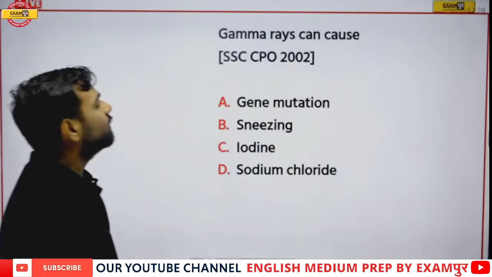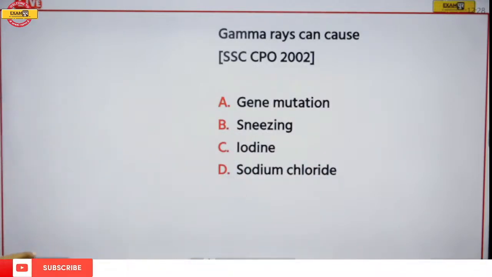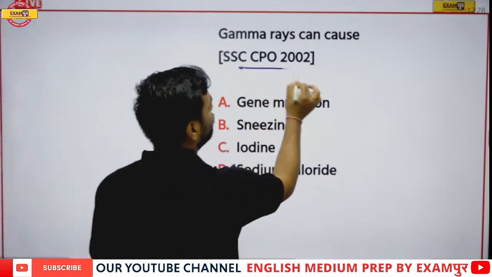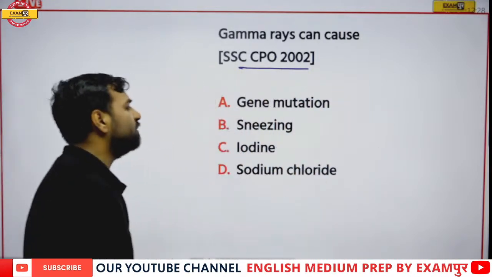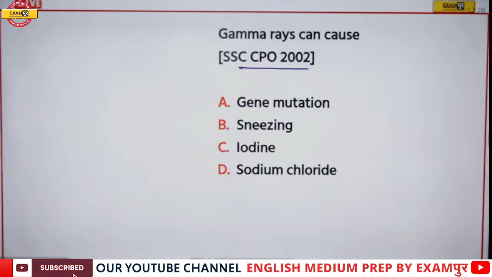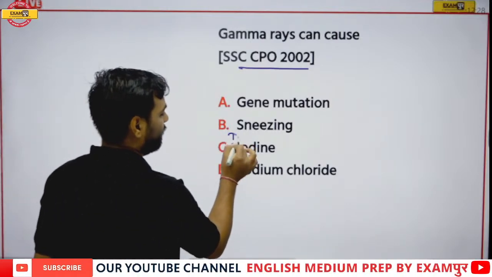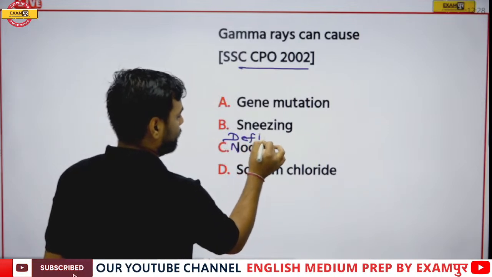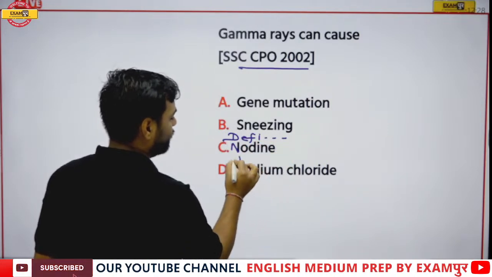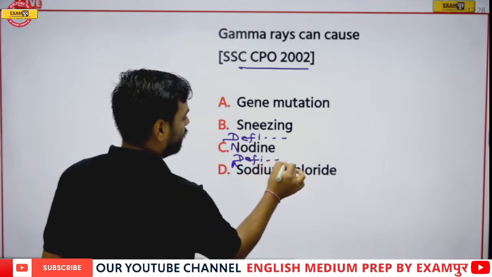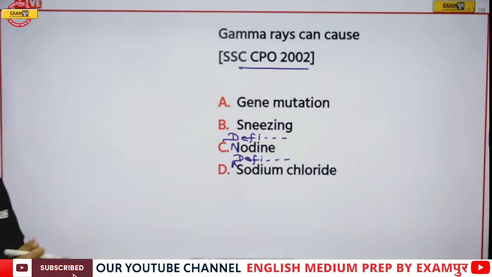Next, gamma rays can cause what? Now this is the question from CPO 2002. Gene mutation, sneezing, deficiency of iodine, deficiency of sodium chloride. What is the correct answer? Gamma rays can cause what?